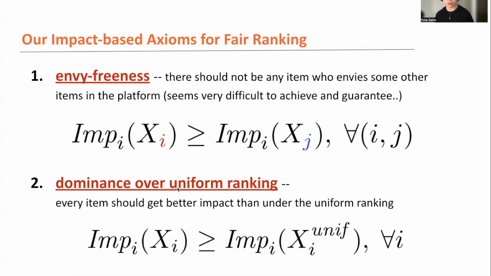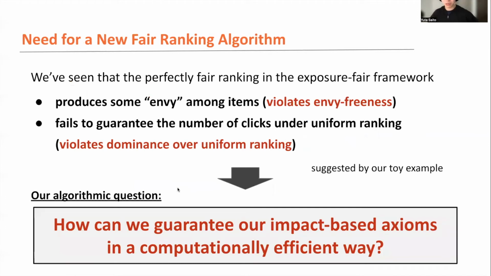But we've already seen that the perfectly fair ranking in the existing framework clearly violates envy-freeness, and clearly violates dominance over uniform ranking, which seems very unfair. So there's a clear need for a new fair ranking algorithm, given our new definition or redefinition of fairness in ranking. The remaining algorithm question is then, how can we guarantee our new definition of fairness, or our impact-based axioms, envy-freeness and dominance against uniform ranking, possibly in a computationally efficient way?